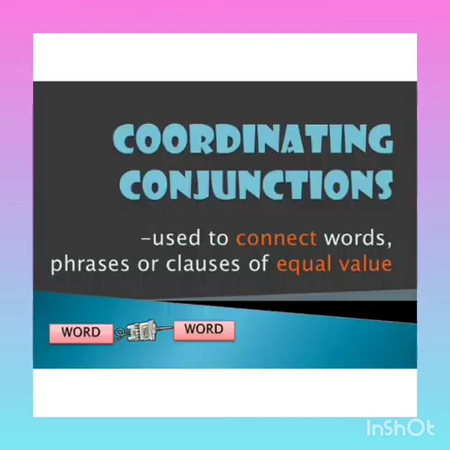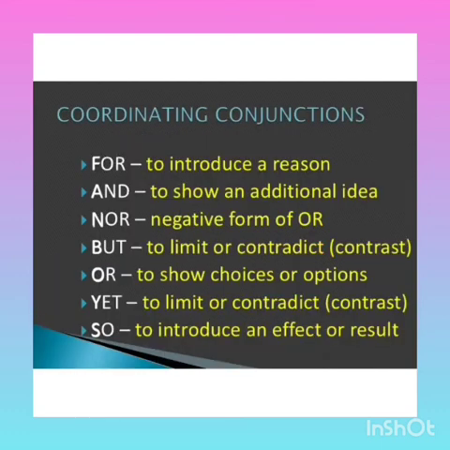And, or, but is a conjunction. Now we are using coordinating conjunctions, that is, they are used to connect words, phrases and clauses of equal value. Coordinating is again about connectors. So for, and, nor, but, or, yet, so. FANBOYS, you can easily remember as FANBOYS.